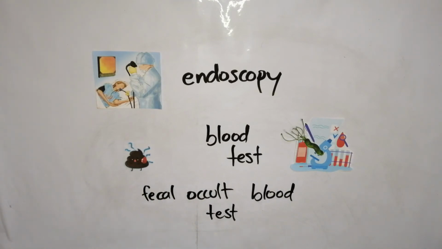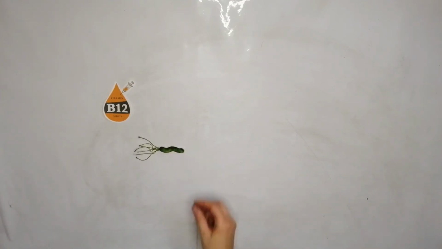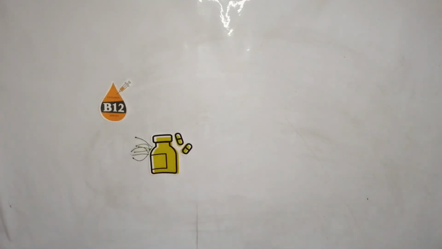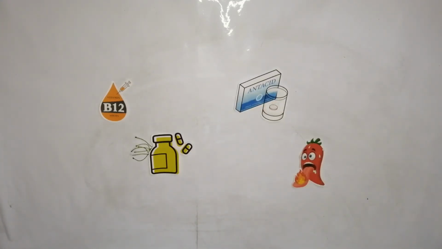The treatment depends on the cause. For example, if it's anemia, vitamin B12 shots will be given. If it's a bacterium, then antibiotics will be prescribed. But the treatment always includes taking antacids and eliminating hot, spicy, and irritating foods.